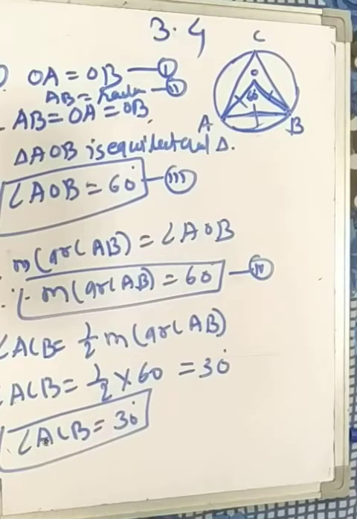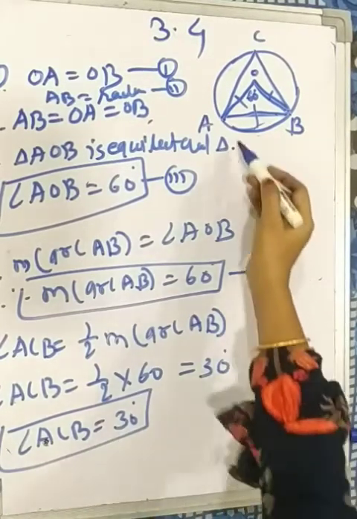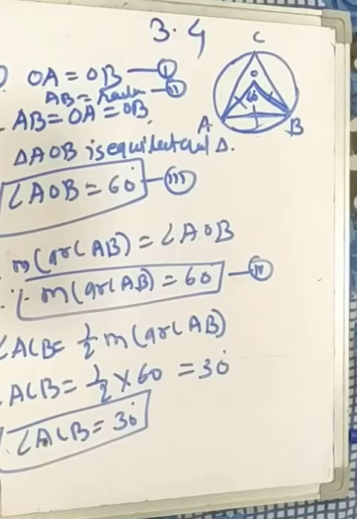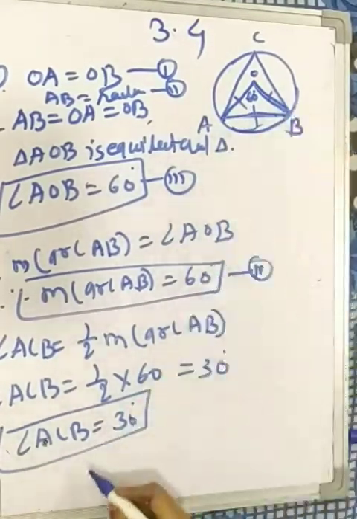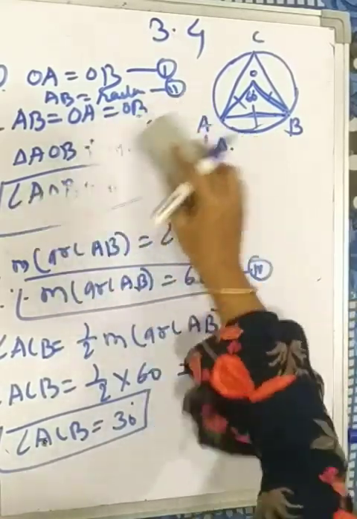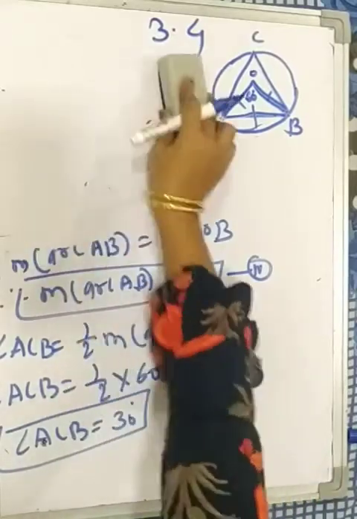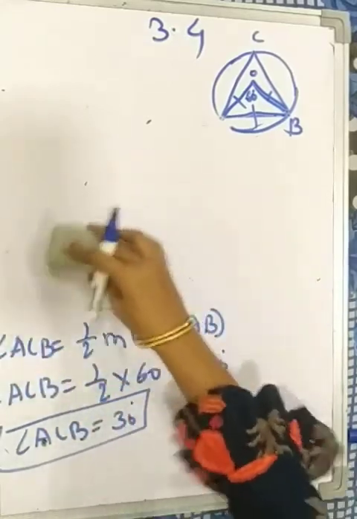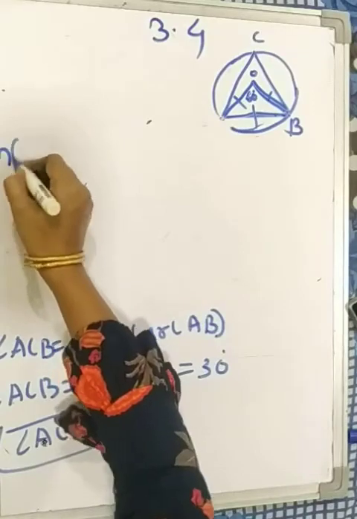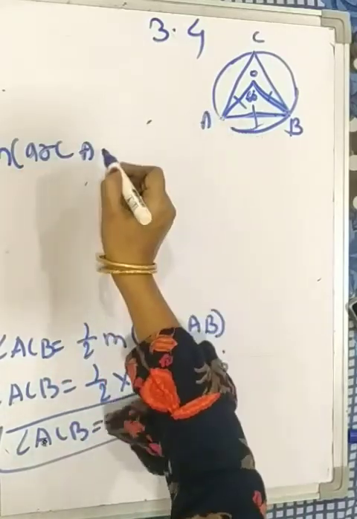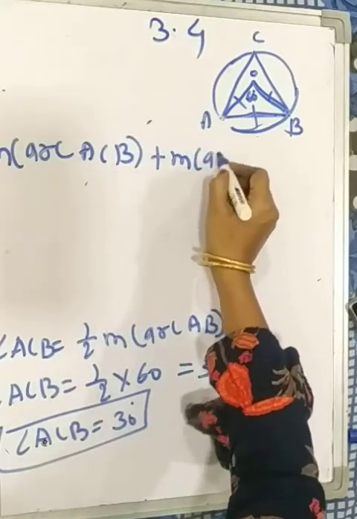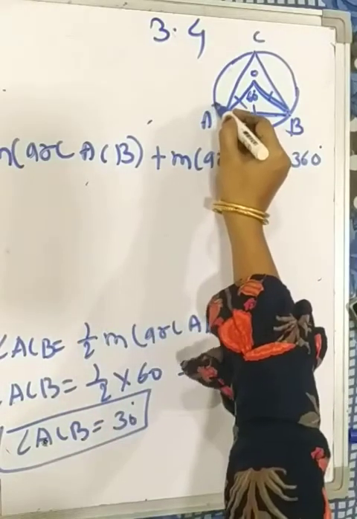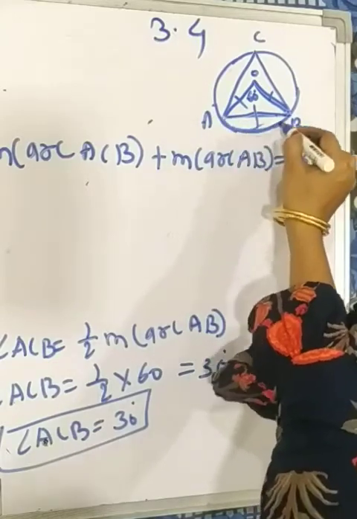Then the measure of arc ACB. The measure of arc ACB plus measure of arc AB equal to 360 degrees, because the measure of a circle is 360 degrees.